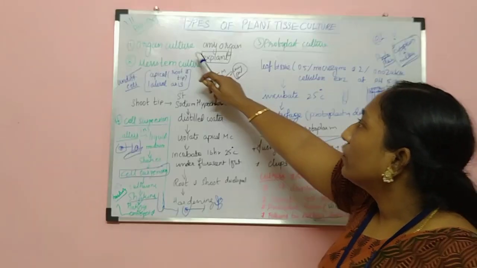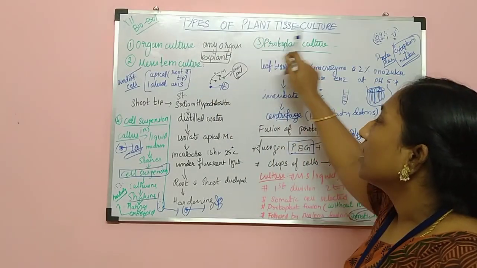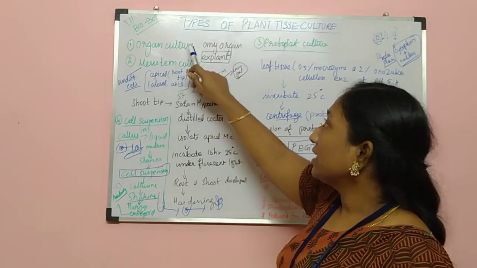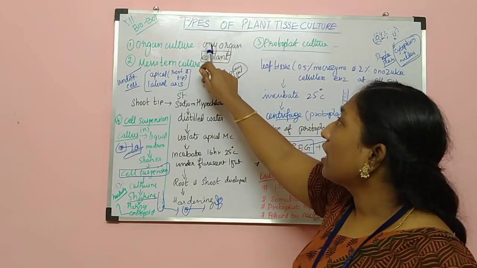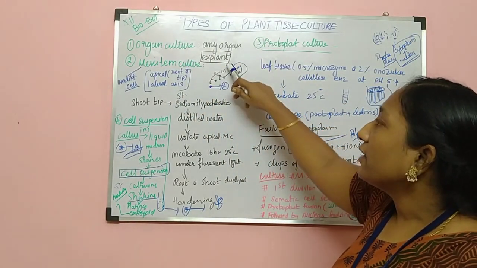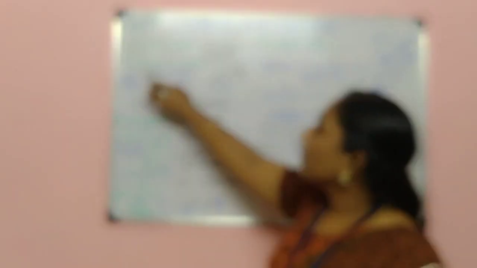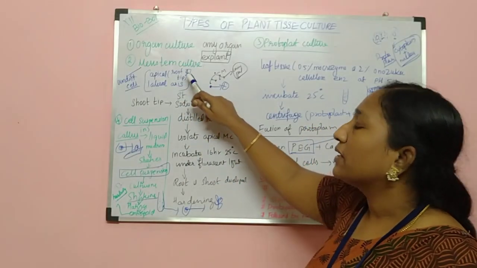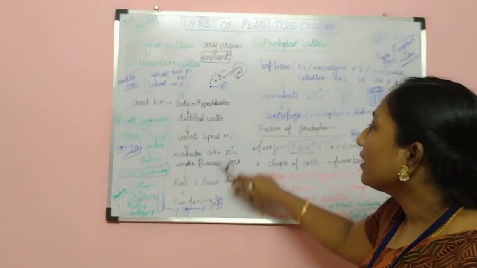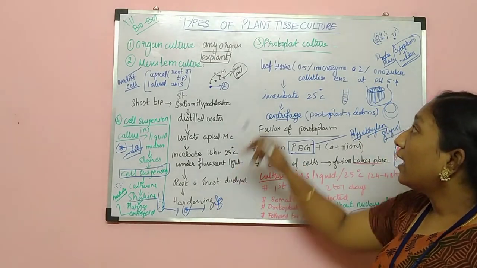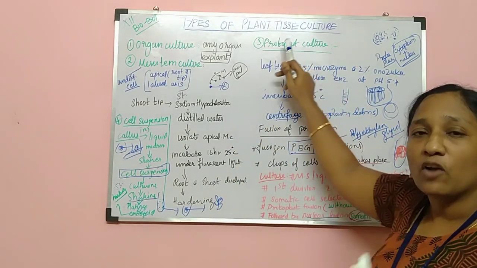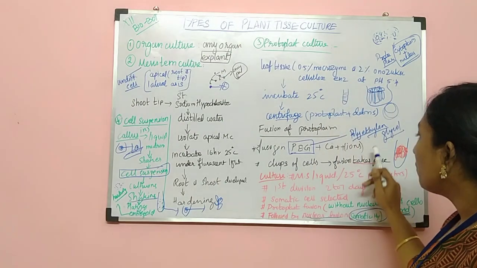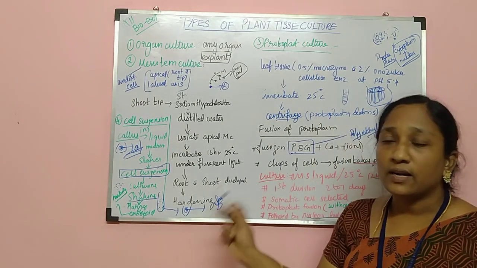So there are 4 types of plant tissue culture. One is organ culture. An organ is taken as an explant for the culture. Second is meristematic culture. Meristematic tissues are collected and the further processes take place. And for protoplasmic fusion, first we have to fuse the protoplasm, and only then allow it to grow in a culture medium.